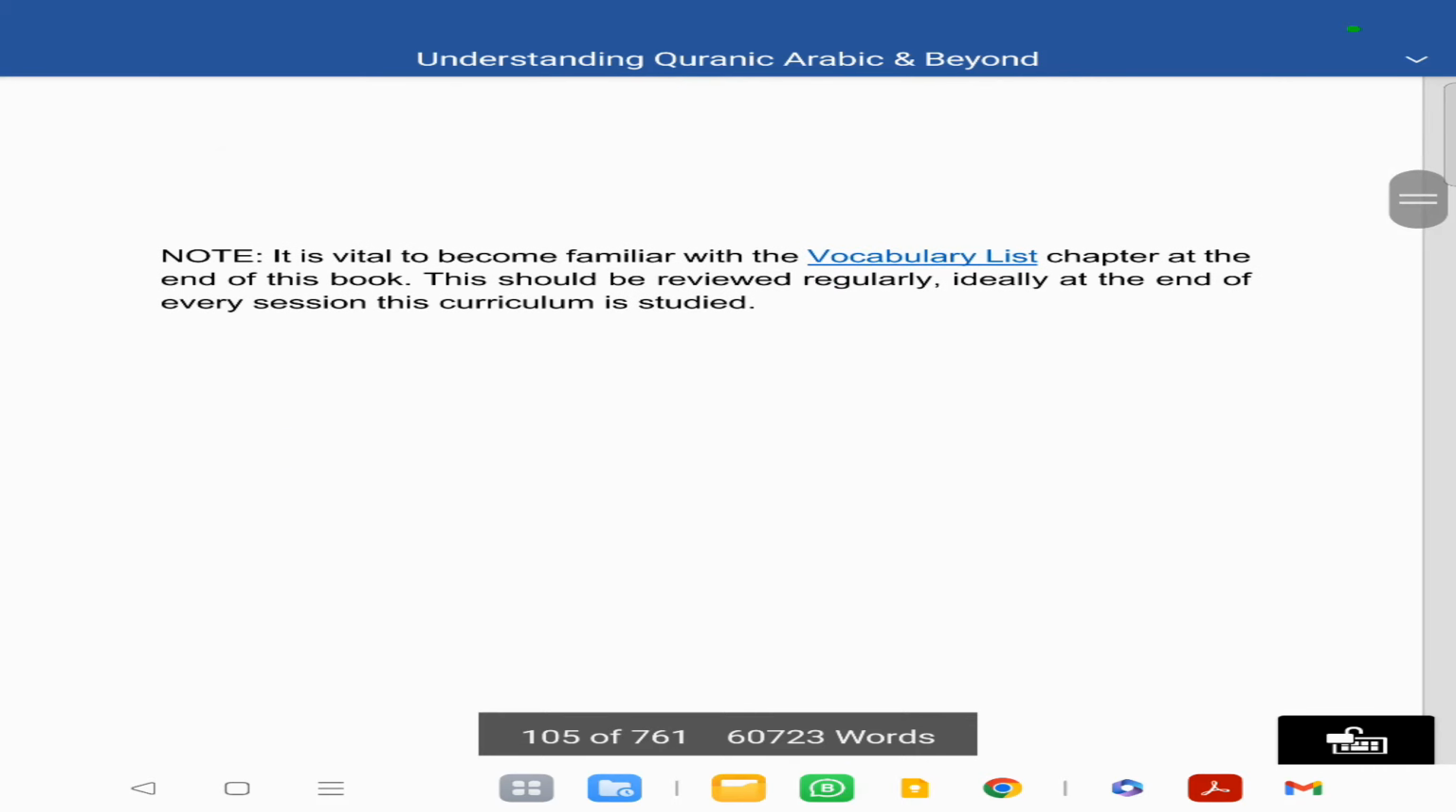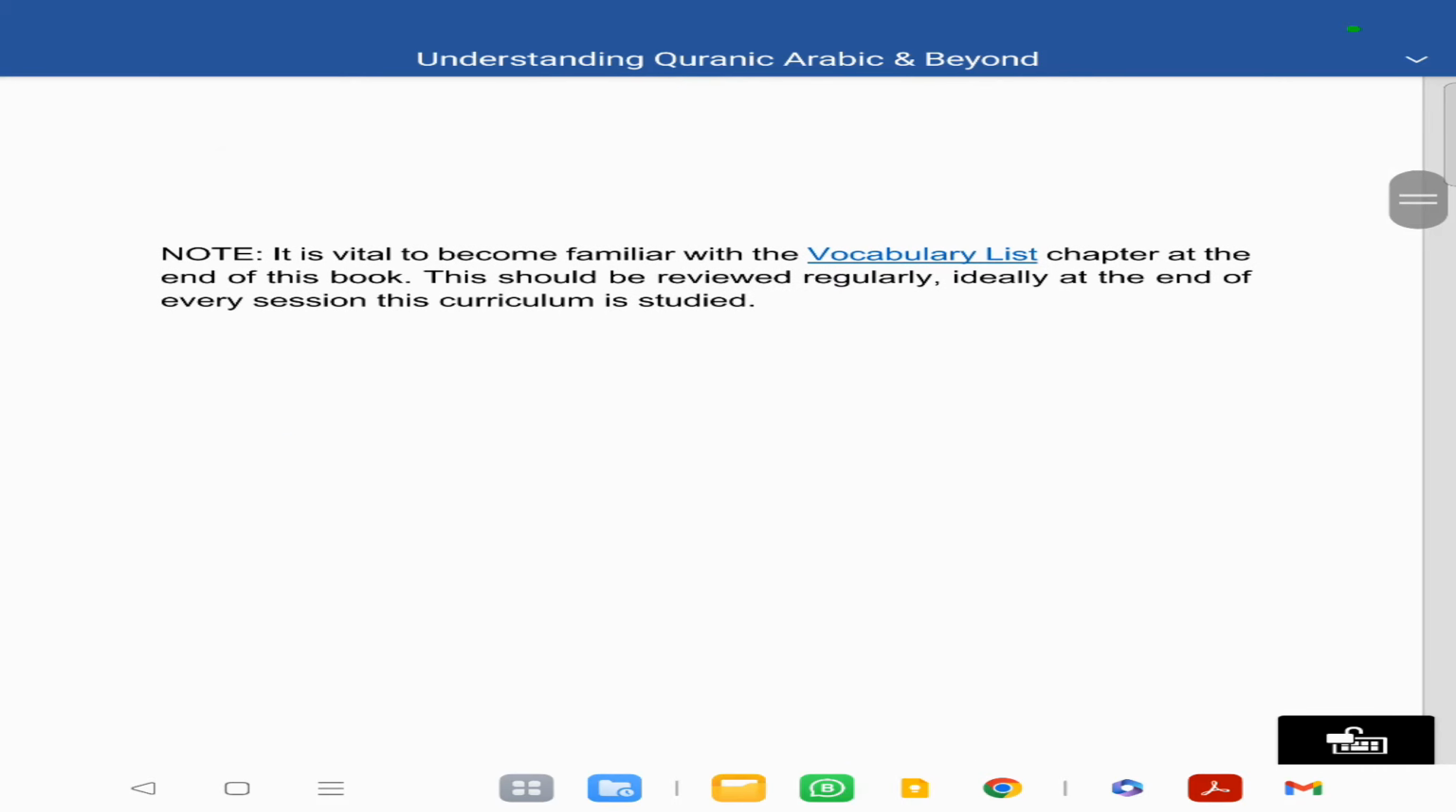As per usual, we always advise to go over the vocabulary of this chapter at the end of this curriculum or book, and this ideally should be reviewed at the end of every session this curriculum is studied, so that your Arabic grammar knowledge increases with your vocab knowledge, inshallah.